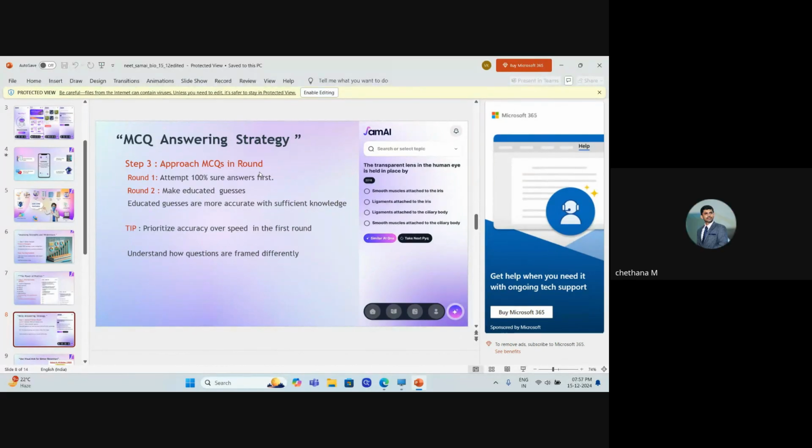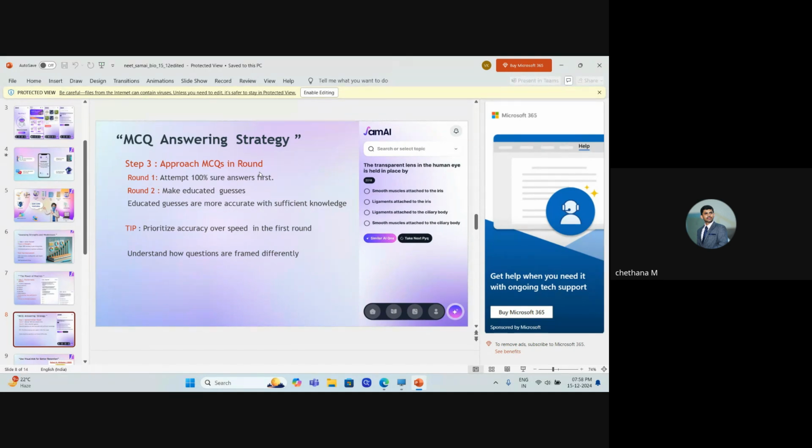Yes, sir. Next is about your exams. In the exams, you need to strategize. While answering MCQs, you need to strategize. First thing everyone will tell you to do is go round by round. In the first round, when you're answering, only answer those questions which you're 100% sure